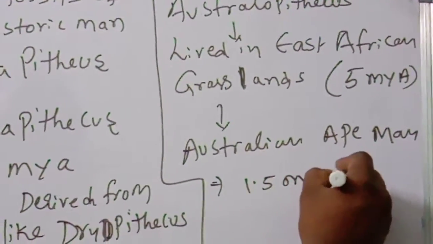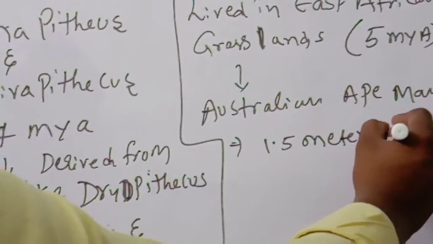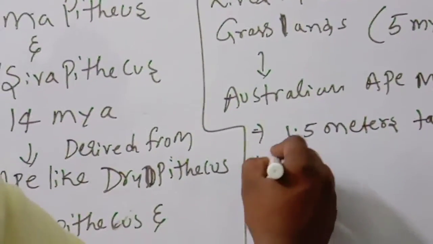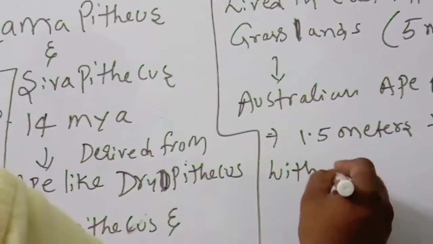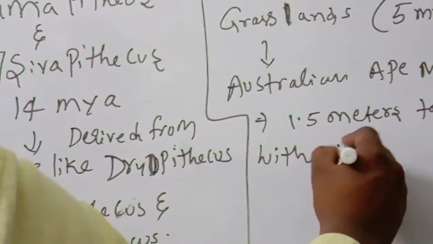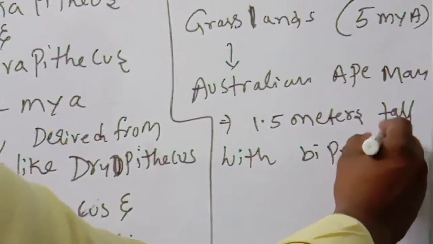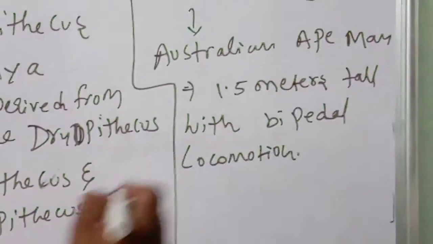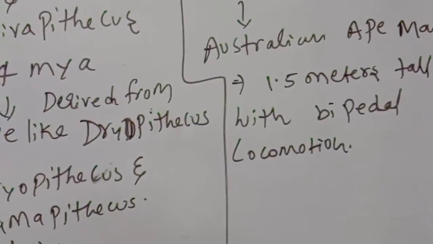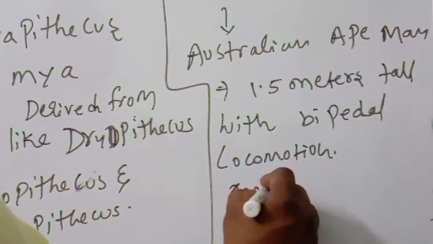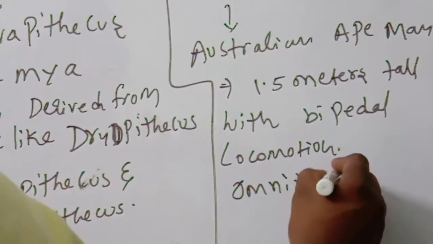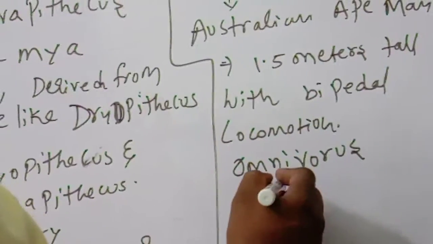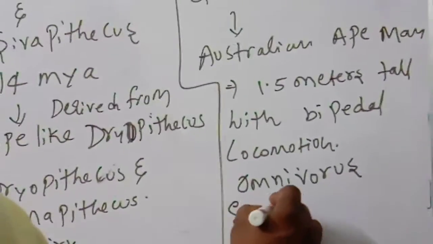They were 1.5 meters tall with bipedal locomotion, omnivorous, eating both plants and meat, and semi-erect.